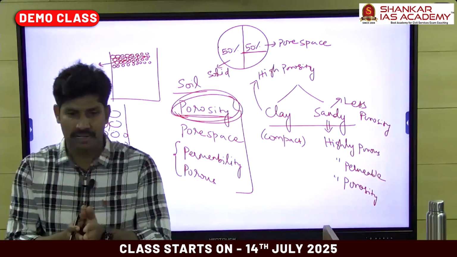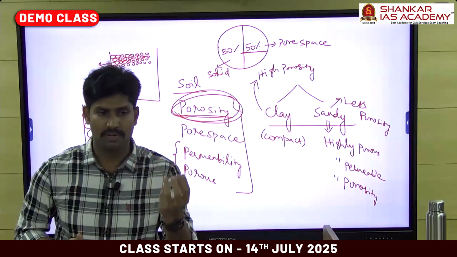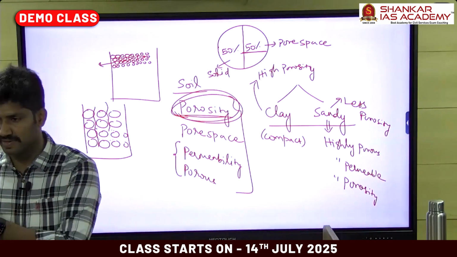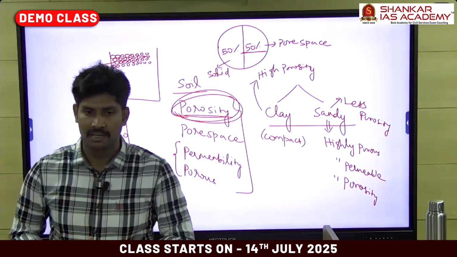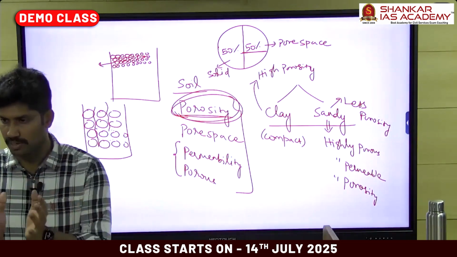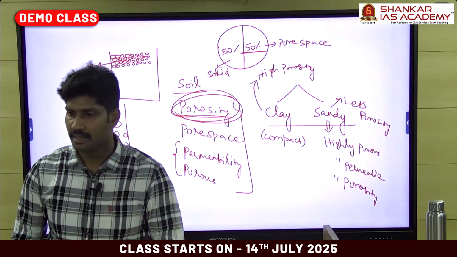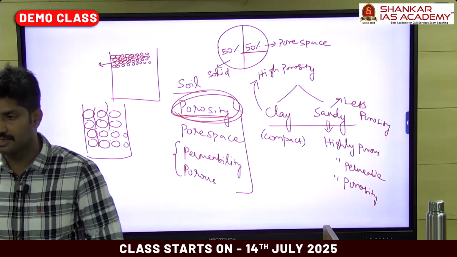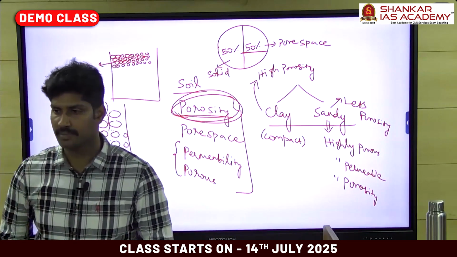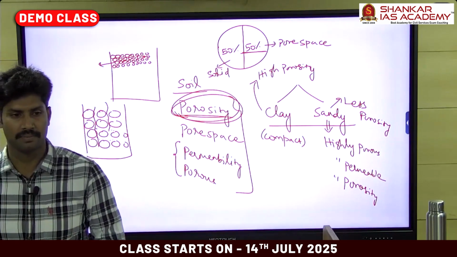Why is this topic important? We have to relate it with agriculture. Why do we need to study the property of the soil, whether it is clay or sandy? Because for agriculture, we can plan irrigation based on the nature of the soil. Since clay soil can hold more water for a very long time, frequent irrigations are not necessary. Whereas in sandy soil, frequent irrigations are necessary because the water drains very quickly from the root zone, so we have to irrigate frequently.